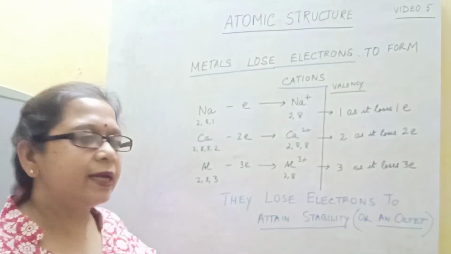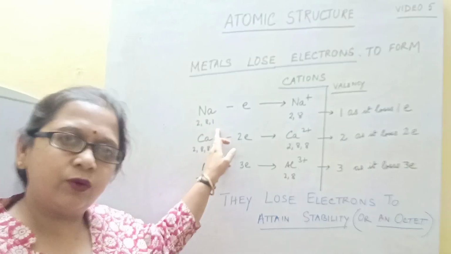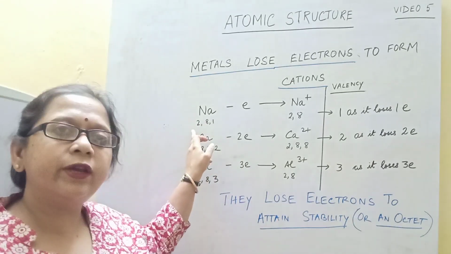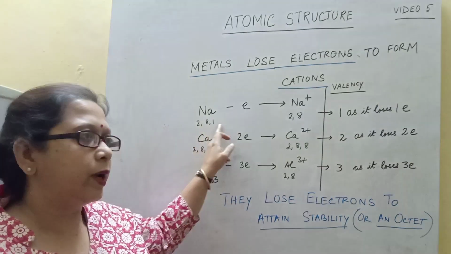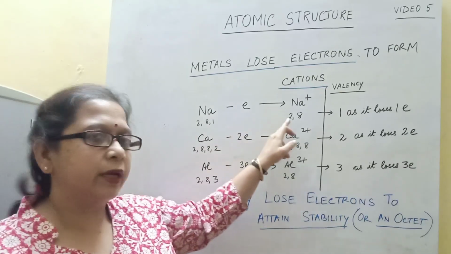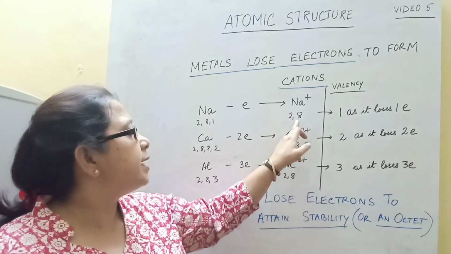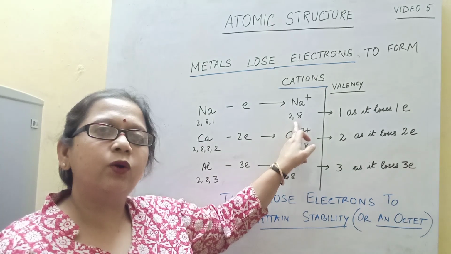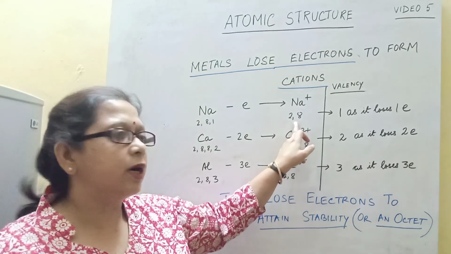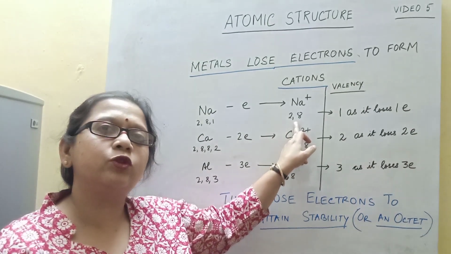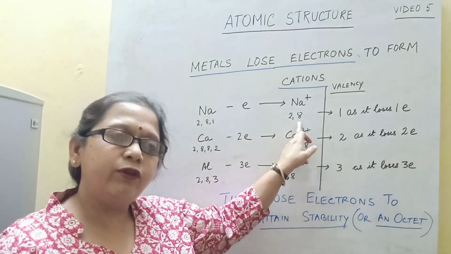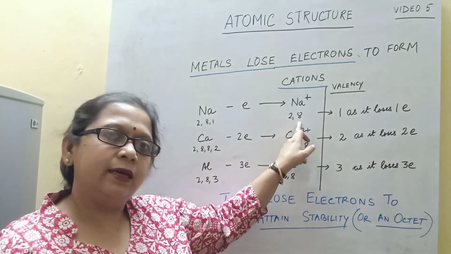Sodium has 11 electrons, so its electronic configuration becomes 2,8,1. It loses one electron and the outermost shell becomes an octet. That means the outermost shell is filled. We call it an octet.